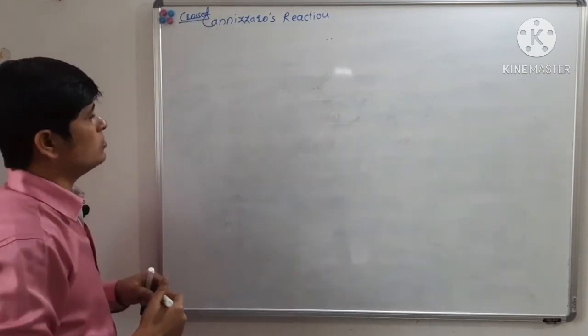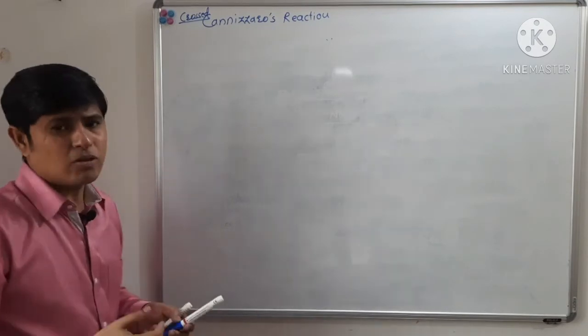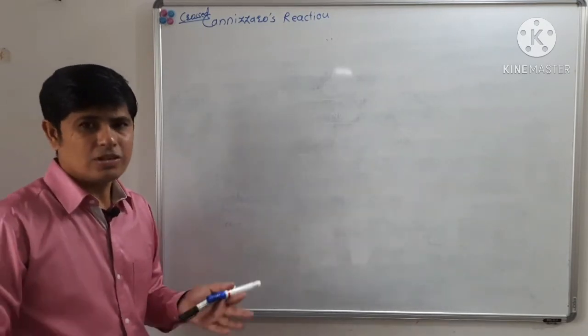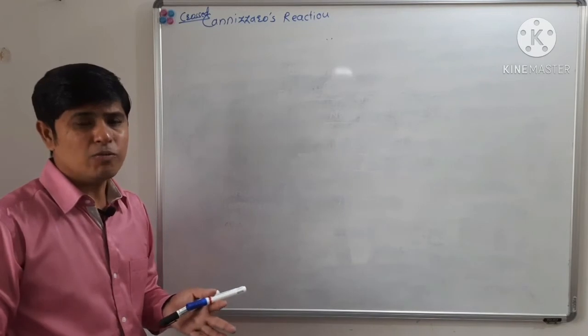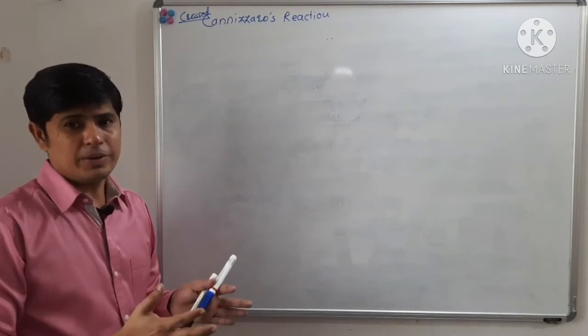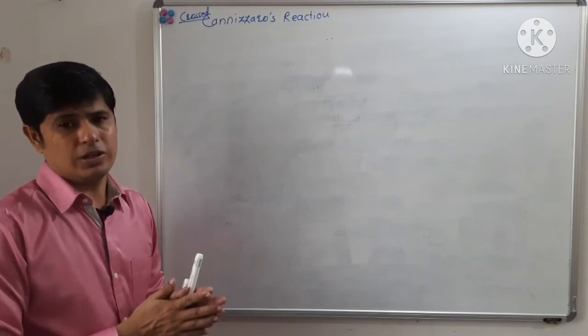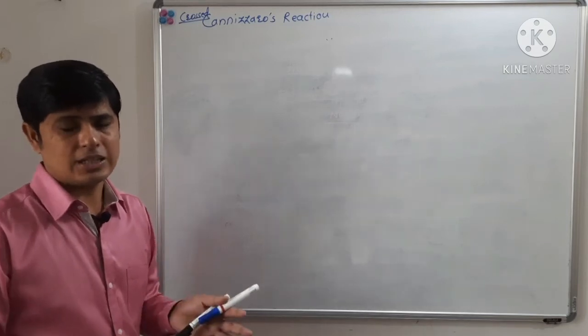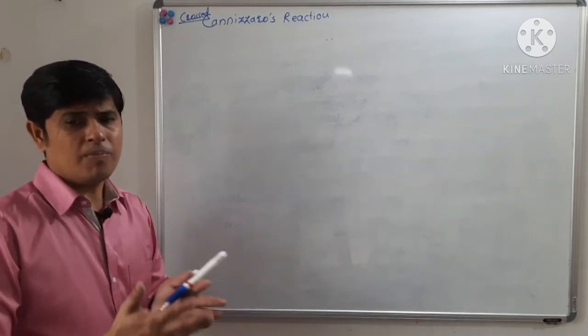See, what will be a cross Cannizzaro reaction? Cross Cannizzaro reaction is nothing but a reaction between two different aldehyde molecules.